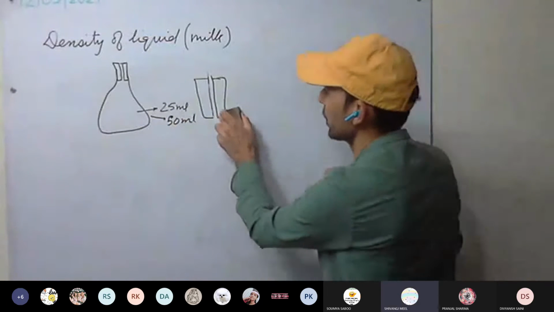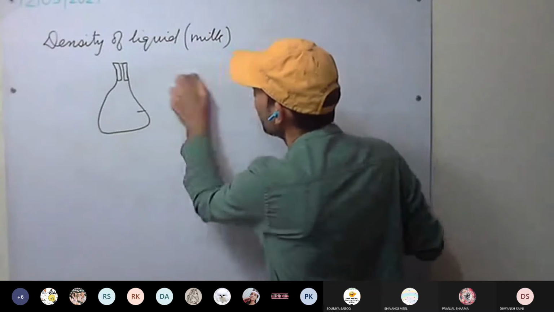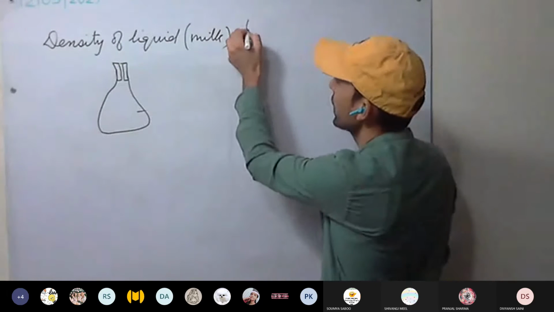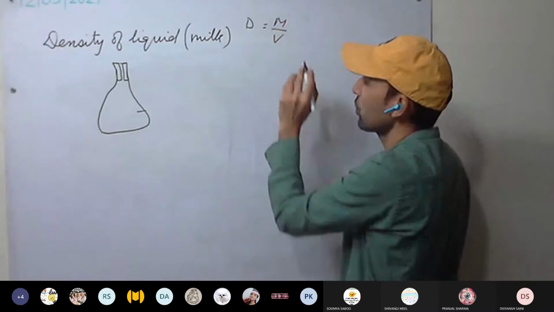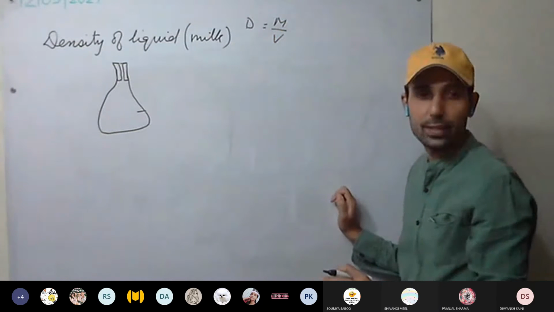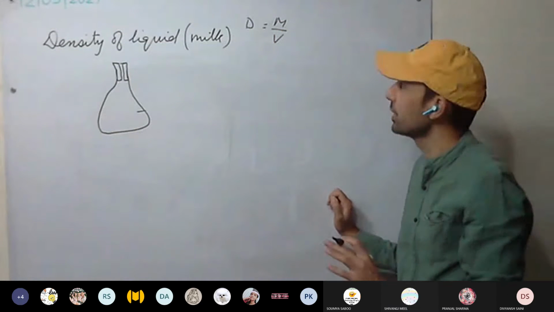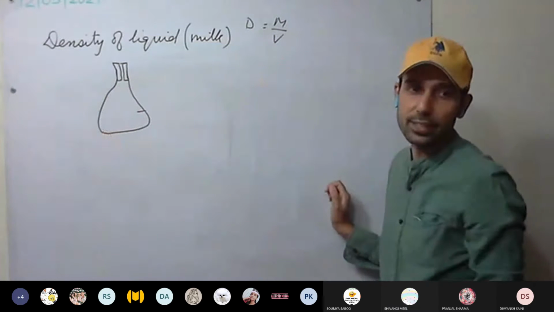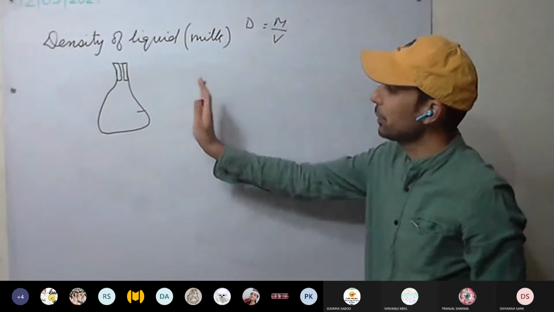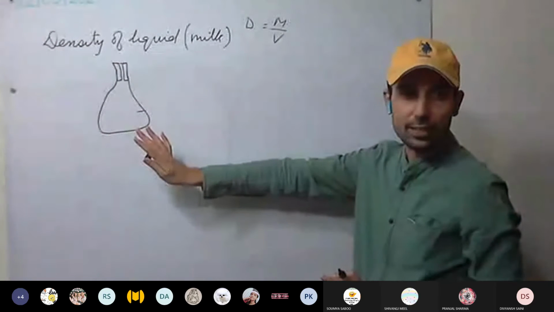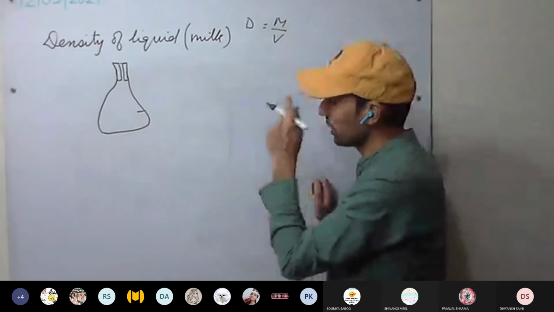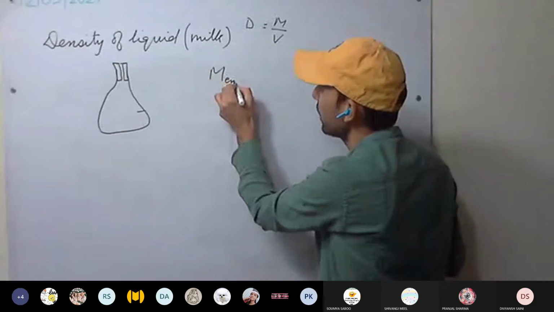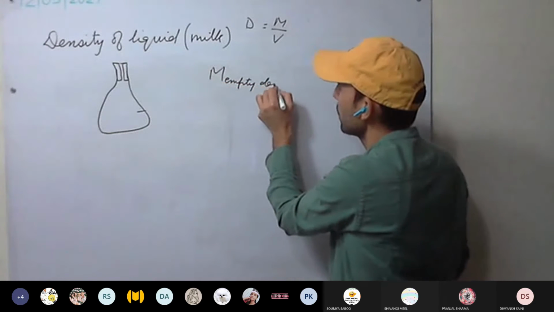Now, this is the density bottle. How are we going to measure the density using this? First, what do we require for density? Mass upon volume. So first, we take the empty density bottle and measure the mass of the empty density bottle.